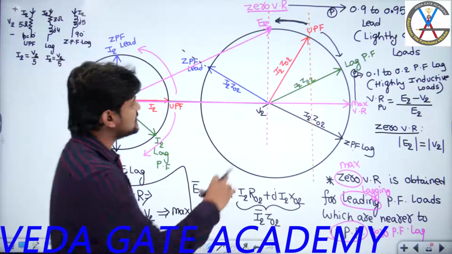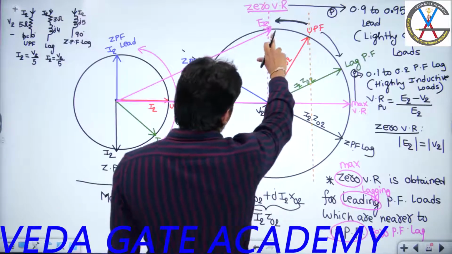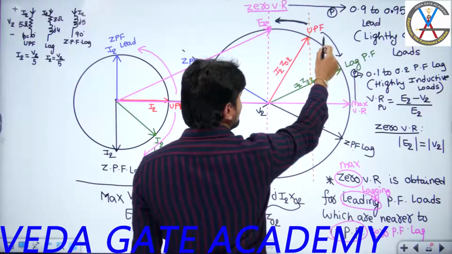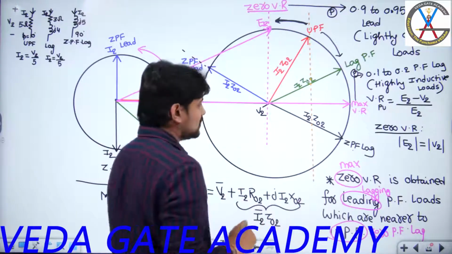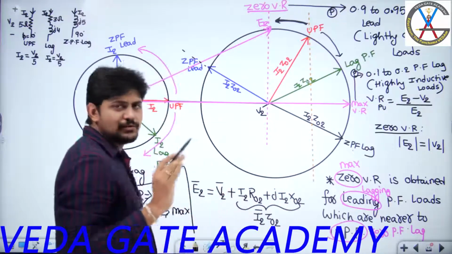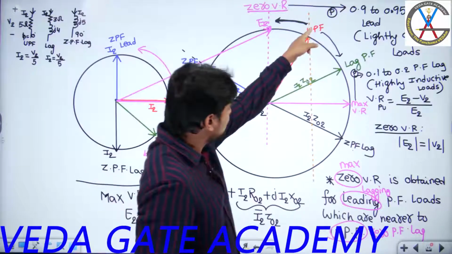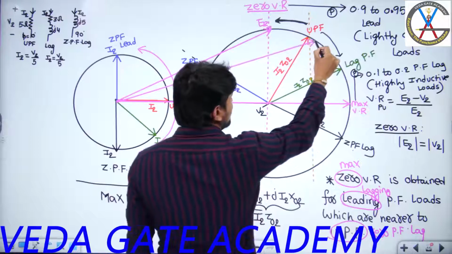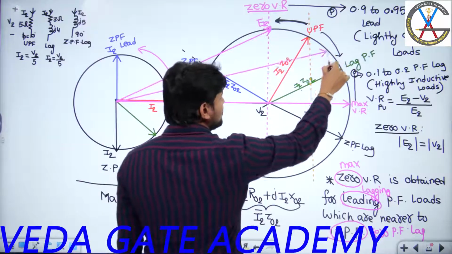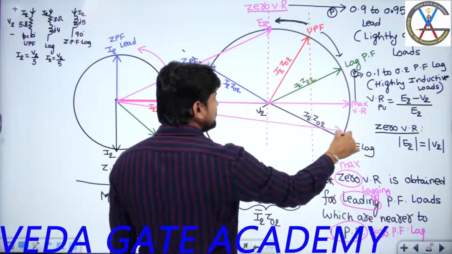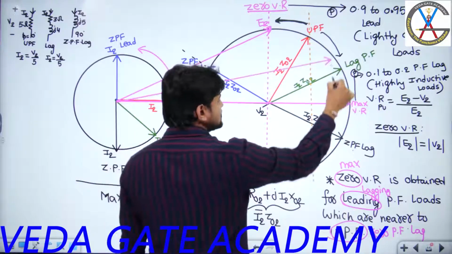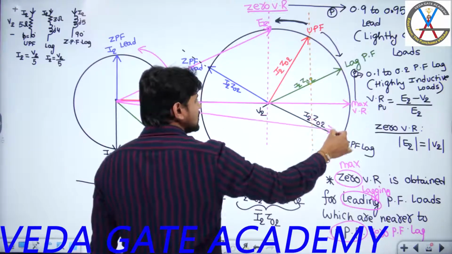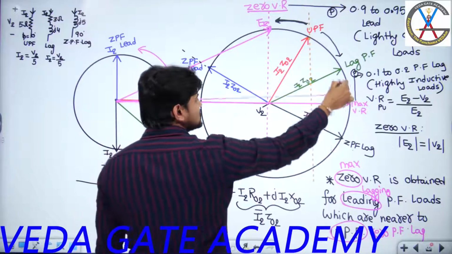Now if you see this particular phasor diagram, I can say that from unity power factor, if you move clockwise, I am entering the lagging power factor region. In the lagging power factor region, anywhere from nearer to unity to nearer to 0, the horizontal projection of the phasor is more than V2, or E2 is more than V2. That means E2 is more than V2, so will I get positive or negative voltage regulation? I will get positive voltage regulation.